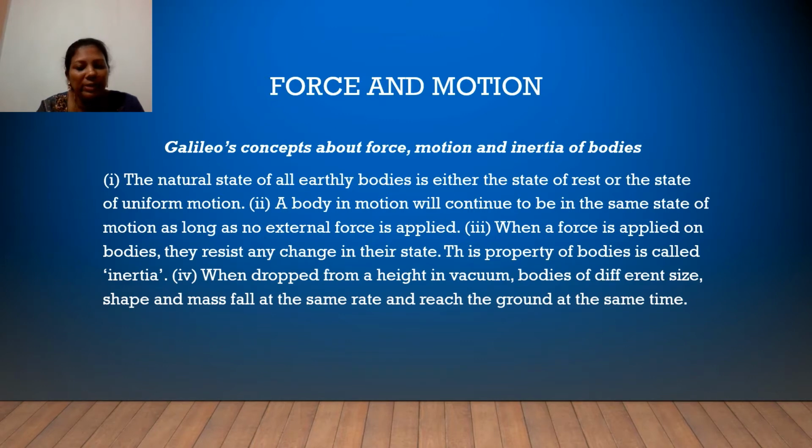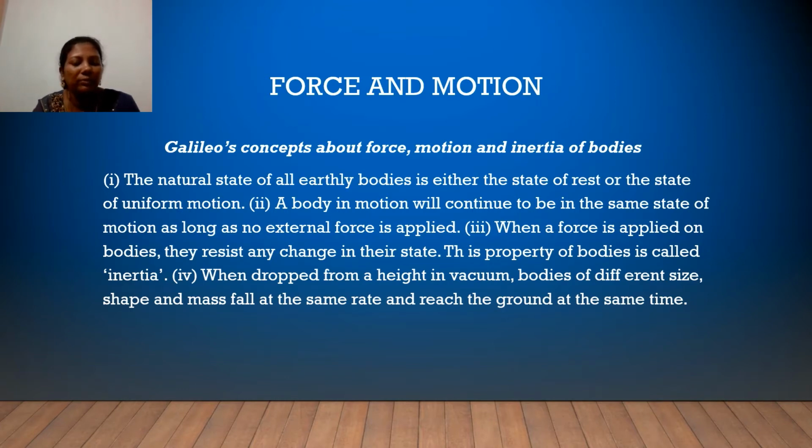The fourth point is when a body is dropped from a height in vacuum, we can consider any number of bodies of different size, shape and mass. If we drop the bodies from a height in vacuum, what will happen? Actually, all the bodies of different size, shape and mass fall at the same rate and reach the ground at the same time. This is the fourth point.